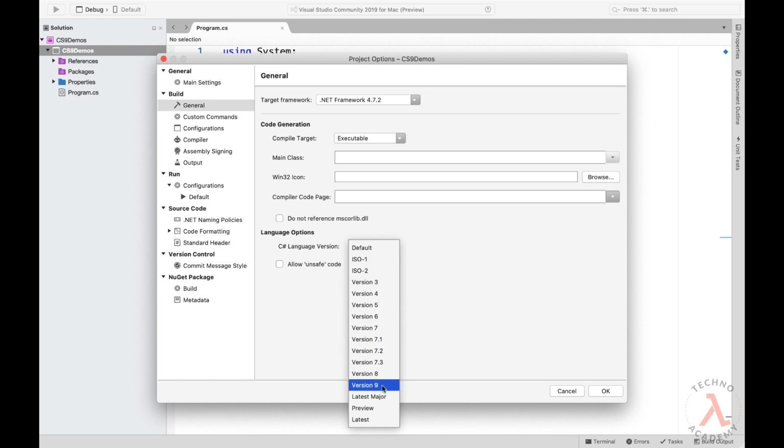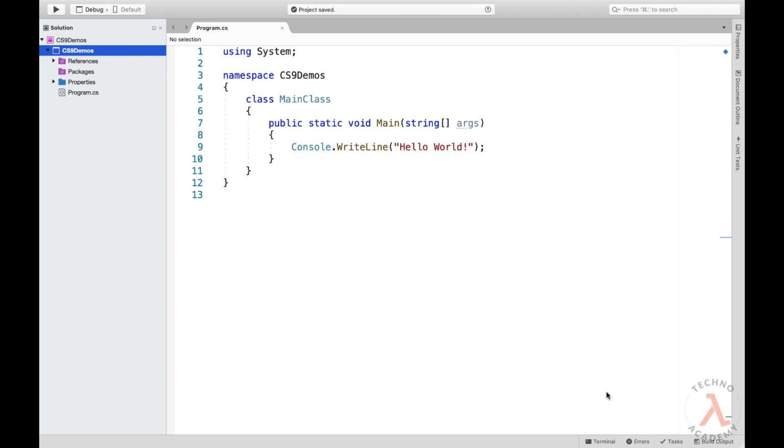Now we can either select version 9, or if you want to test some preview features of C# 9, then it is advisable to use the C# language version as preview. Since I want to test all the C# 9 features including the preview features, I selected preview, and let me click on the OK button to apply.